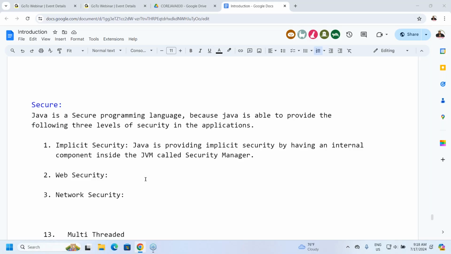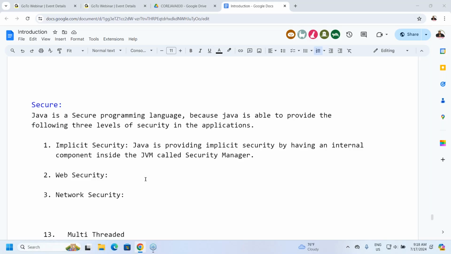Checking whether this user is a registered user with this particular website. If he is a registered user, then only we are going to allow access. If he is not a registered user, then we want to block that user, we want to stop that user. So for checking whether that user is the right user or a registered user, we are using these login, sign up and sign in mechanisms clearly.